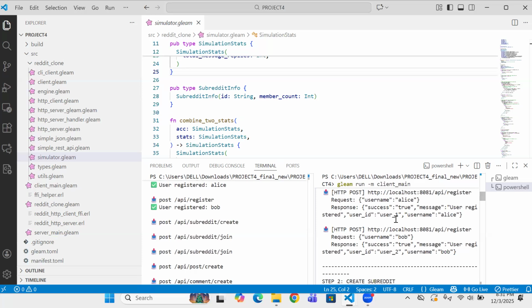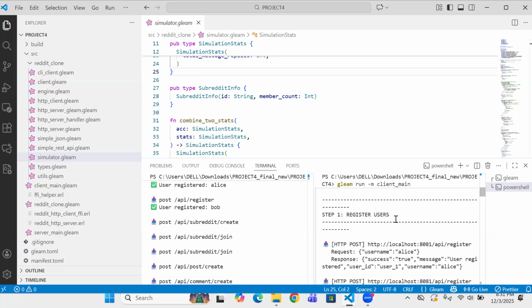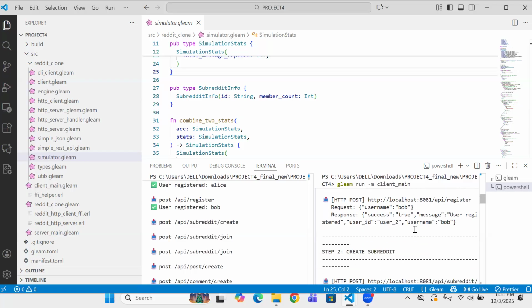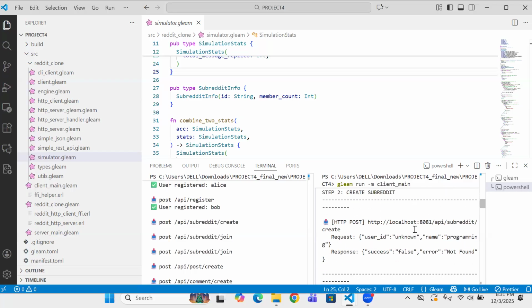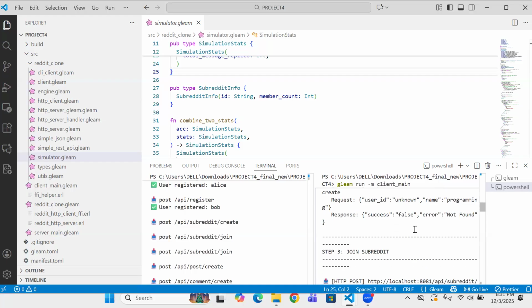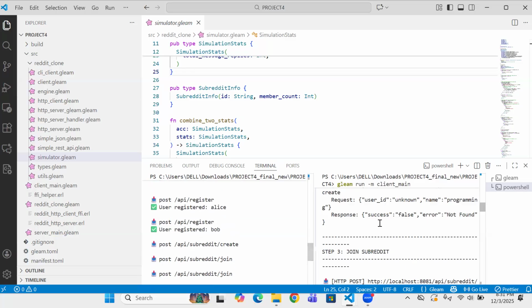Here, there are two users that have registered. One is Alice and the other one is Bob. Alice here creates a subreddit named my sub, and Bob now can also join the same subreddit. Again, you can see the REST request appear on the server side.